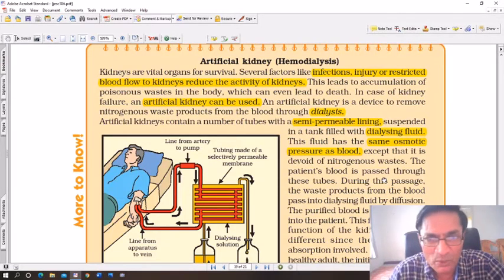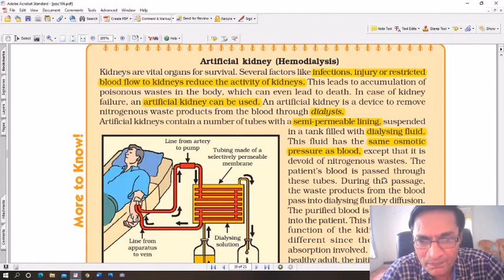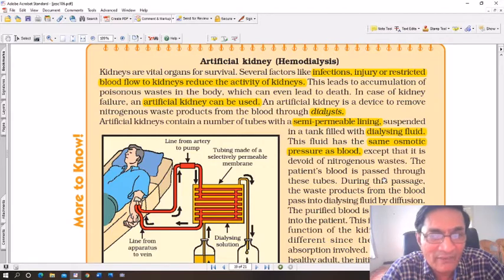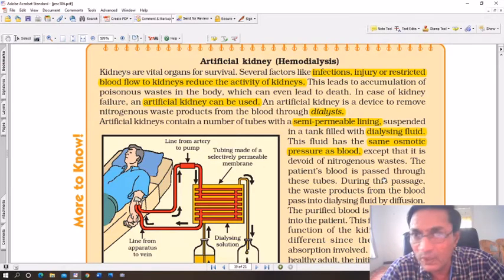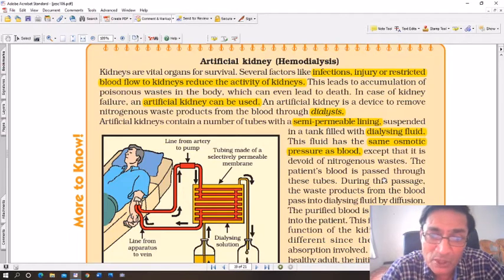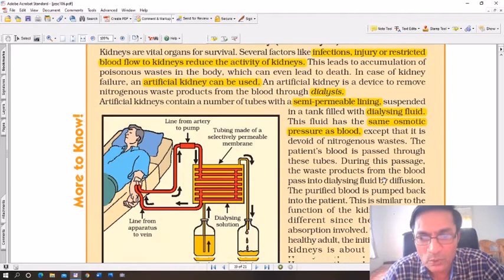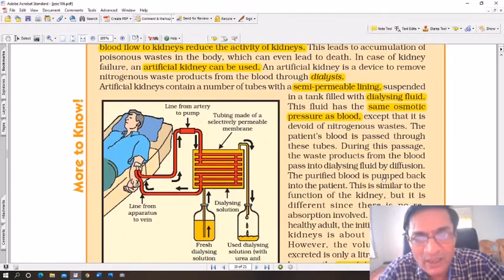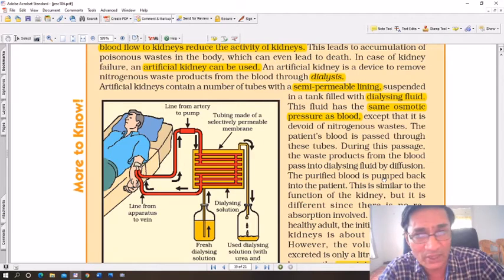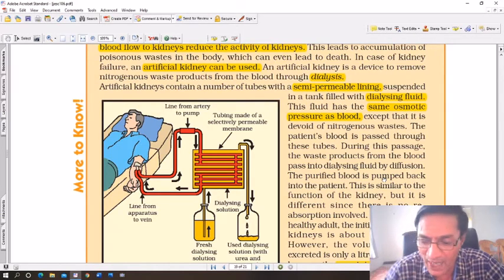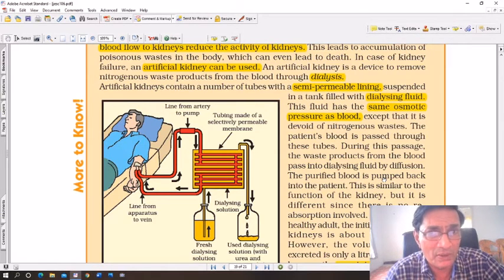Now you can see what is there. A patient is shown in the figure, and a line from the apparatus to the vein, a line from the artery to the pump. Remember, the artery carries impure blood, whereas the vein, which is going back inside, now has purified blood. So it enters this apparatus, and you can see there are two tiny bottles there, where urine is collected. This entire process is called dialysis, and it can take several hours, 6-7 hours.